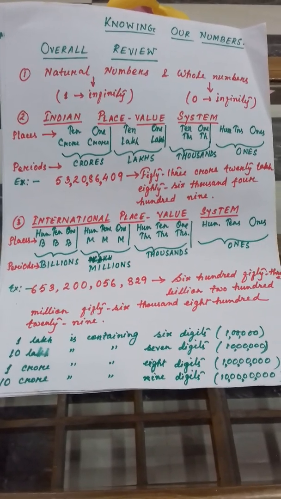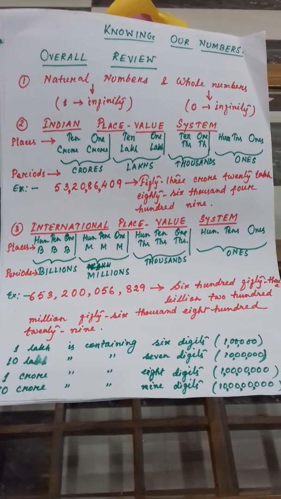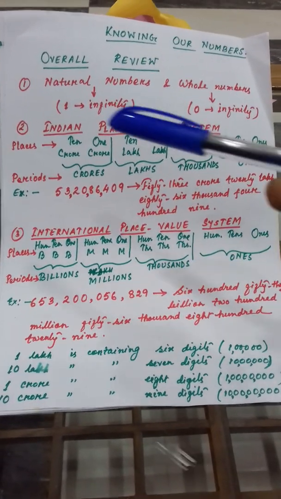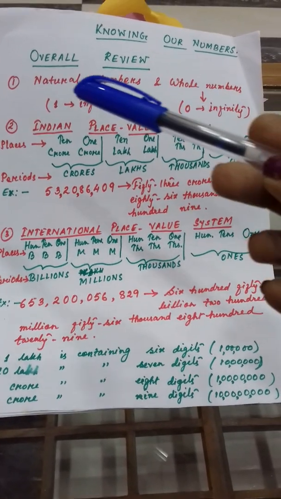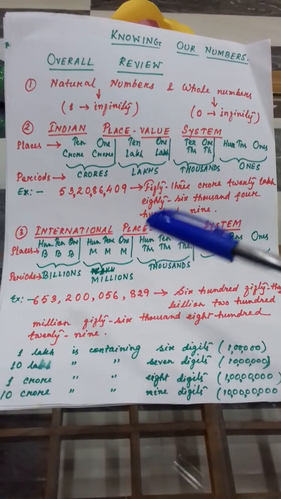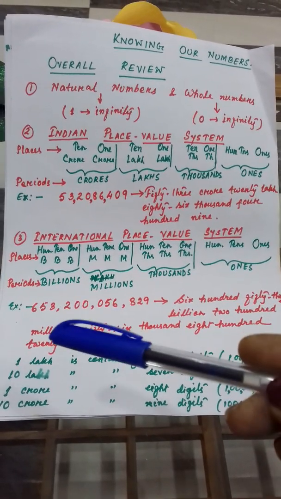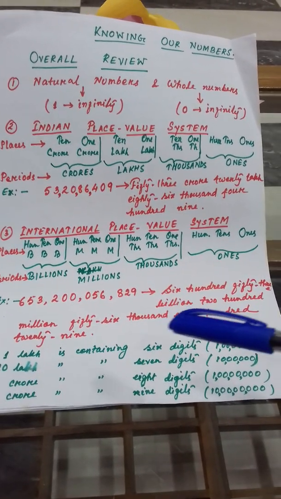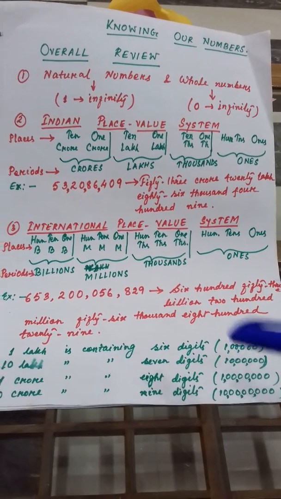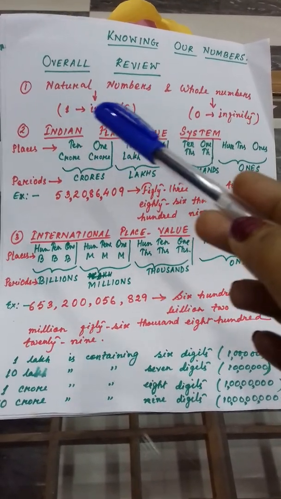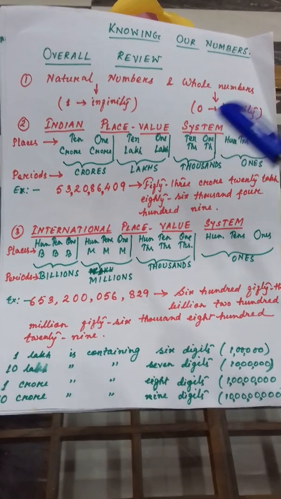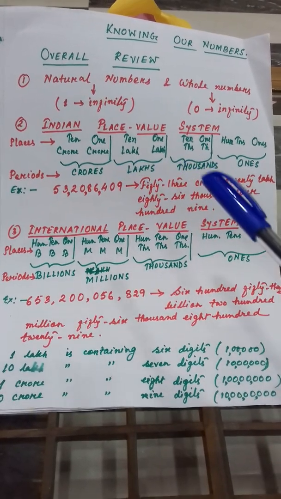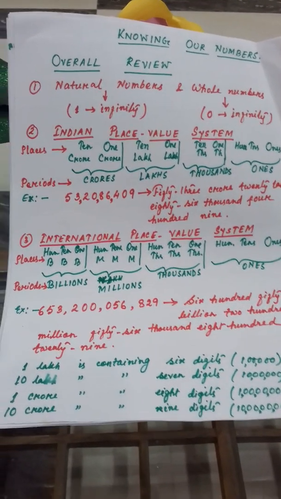Whatever I have taught you earlier in the last class, I am giving you the overall contents clearly: natural numbers and whole numbers, Indian place value system, international place value system, then 1 lakh, 10 lakh, 1 crore, 10 crore, how many digits they contain. Natural number starts from 1 to infinity. Whole number starts from 0 to infinity. Indian place value system, what are the periods and places, how to write in words. These are the overall review.